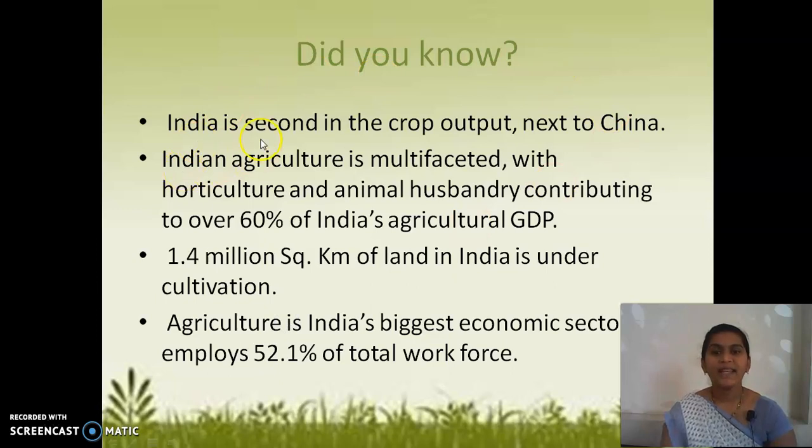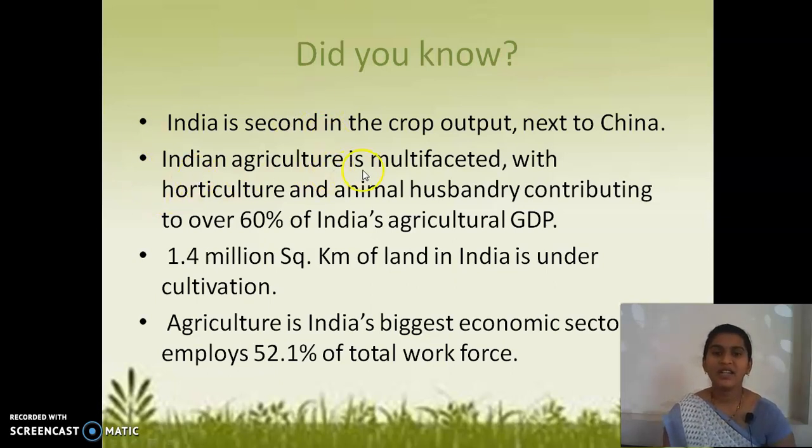India is second in crop output next to China. China is in the first place in the production of agricultural crops, the second is India, the third is the United States, and the fourth is Indonesia. Remember: first China, second India, third United States, fourth Indonesia.